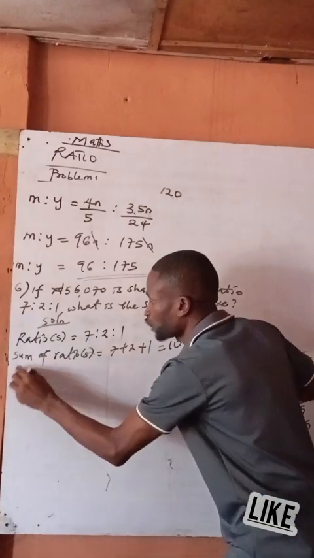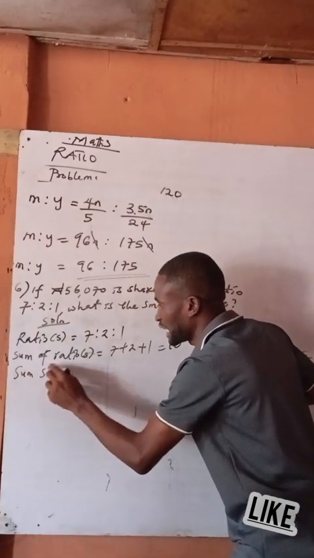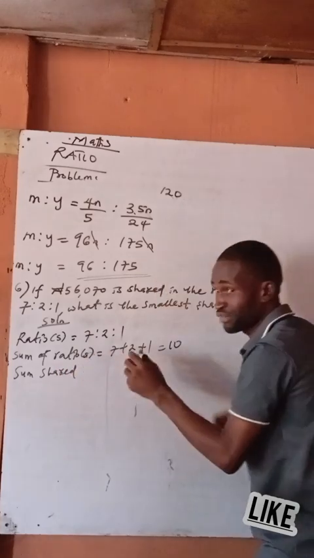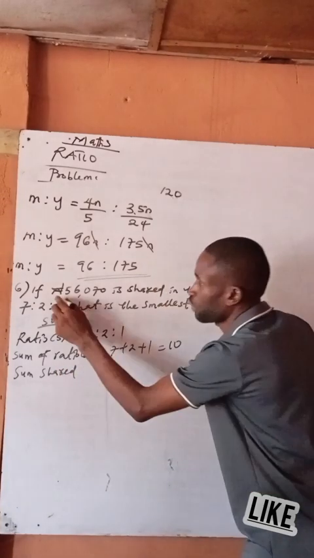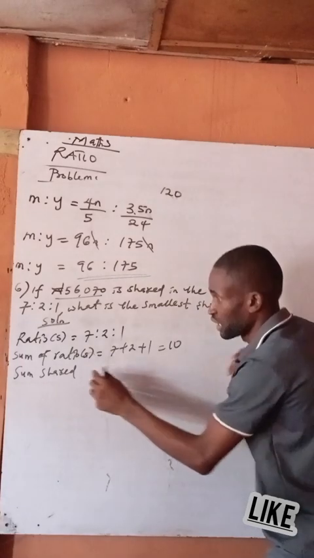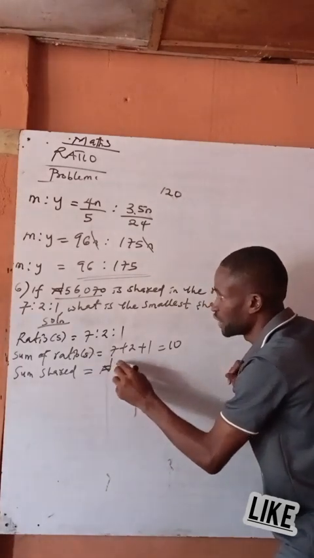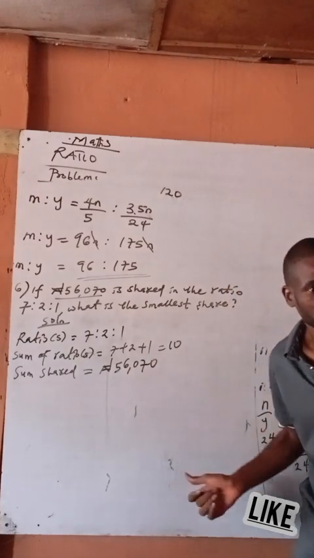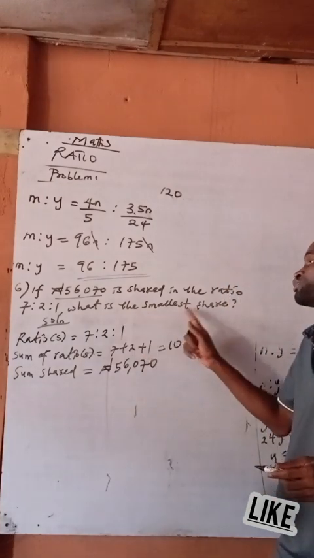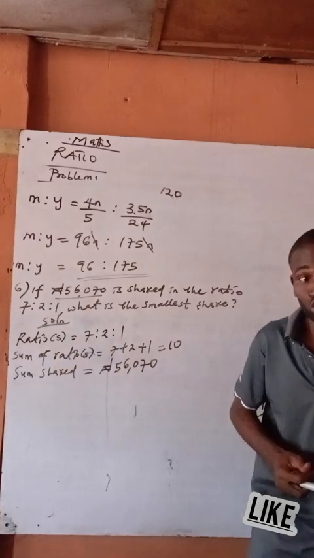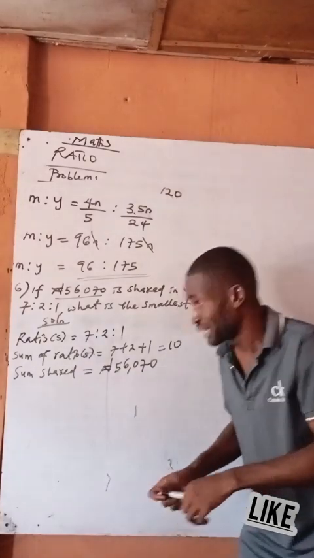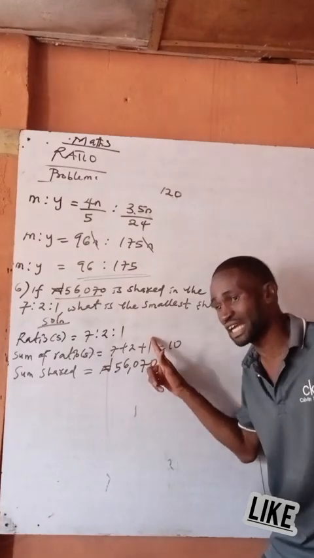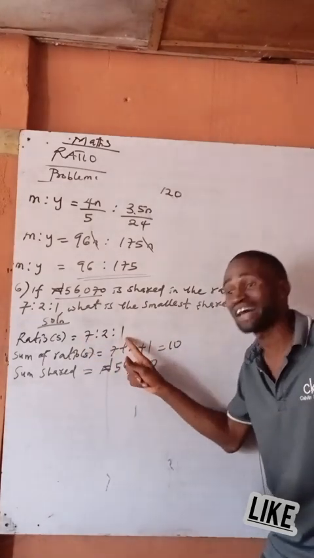Yes. Then sum share. Look at it, sum share. You know what I mean by sum share? The amount shared. How much was shared in this class? And the sum share is 56,070 what now? Are you with me? Yes. Now they ask what is the smallest share? Now, with your common sense, you should be able to know that among these ratios here, the smallest number here is how many?